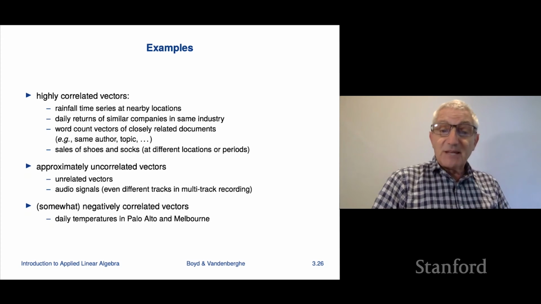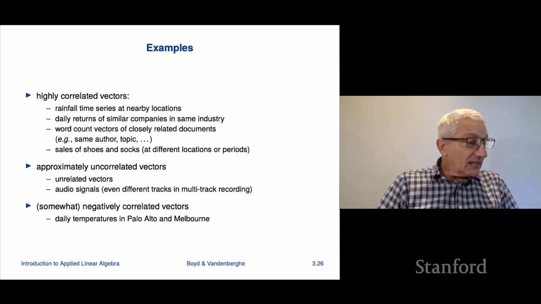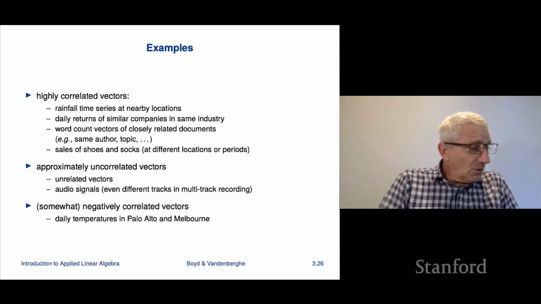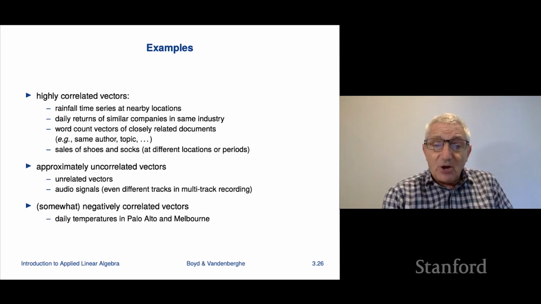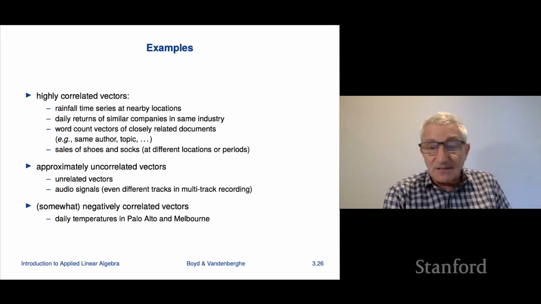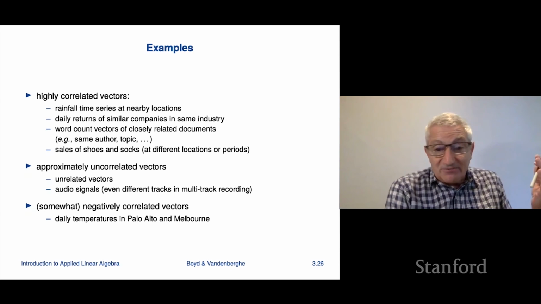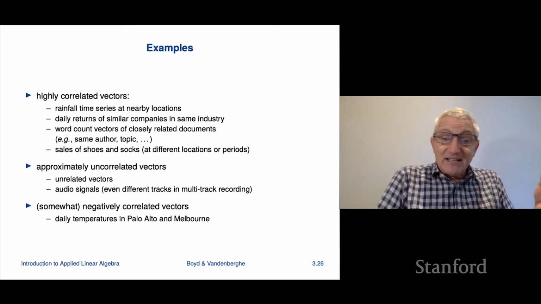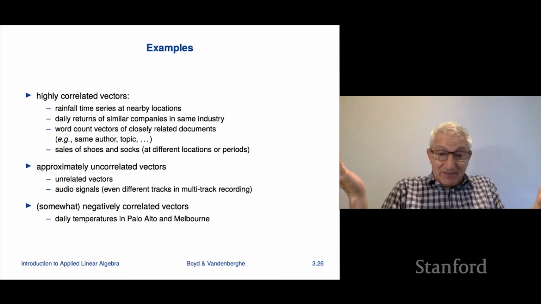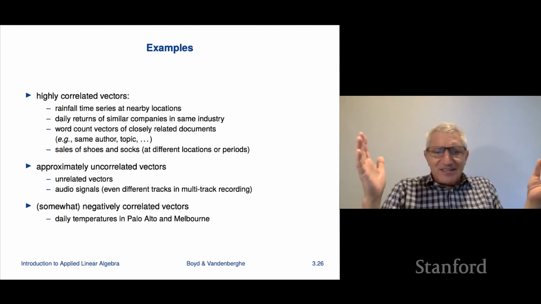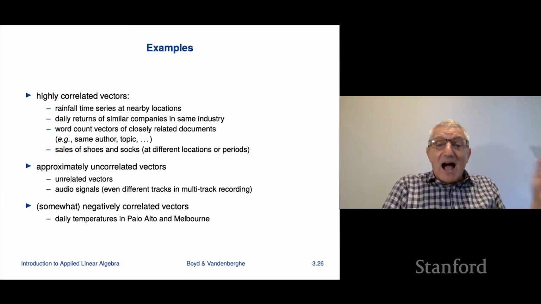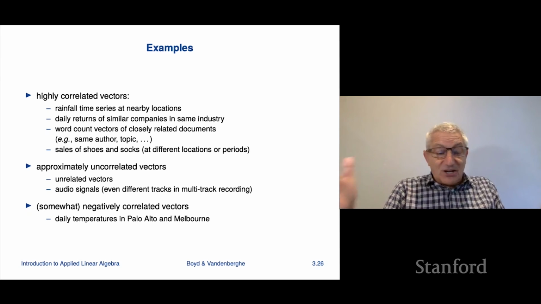Okay, so here are some practical examples of highly correlated vectors. How about the daily rainfall time series in Palo Alto and Menlo Park? These are adjacent cities, so honestly, they're very close. These would be highly correlated, right? In the summer in California, you basically don't have any rain at all. When it's raining in Palo Alto, it's probably raining in Menlo Park. So that would be an example of highly correlated vectors.